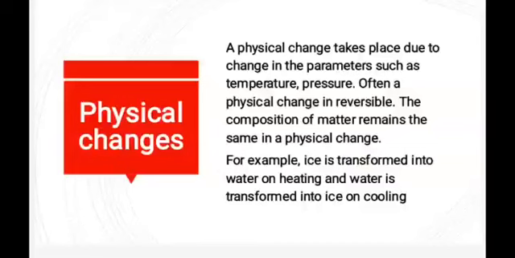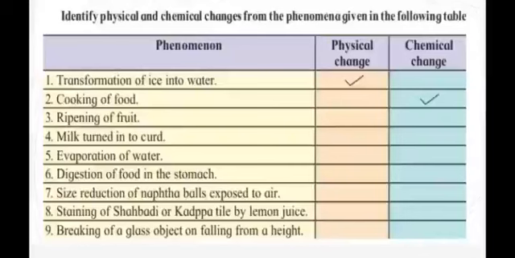For example, ice is transformed into water on heating and water is transformed into ice on cooling. Here in this table, see all the phenomena given and identify which are physical and which are chemical changes.